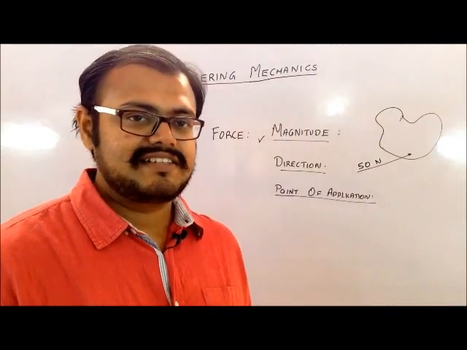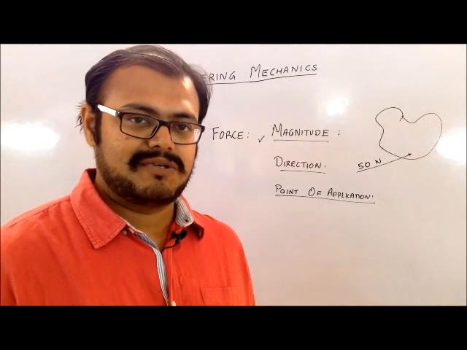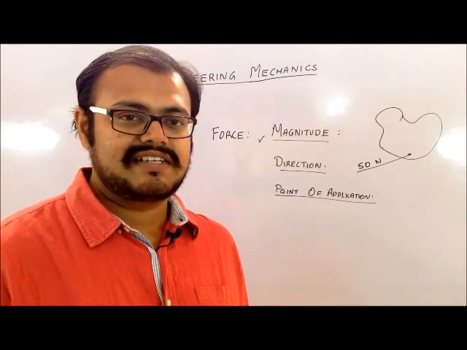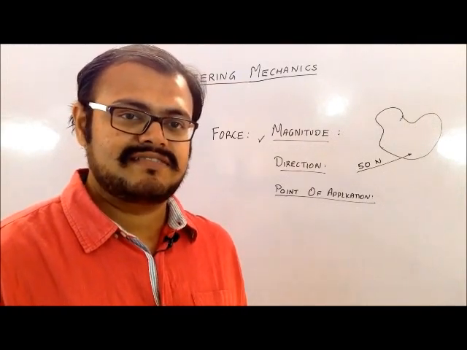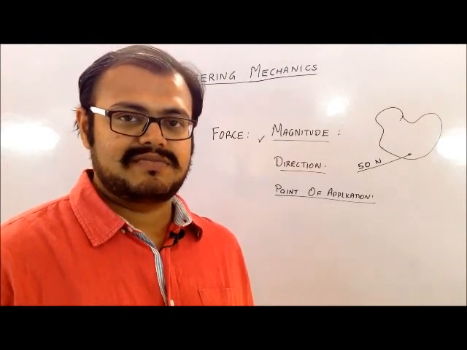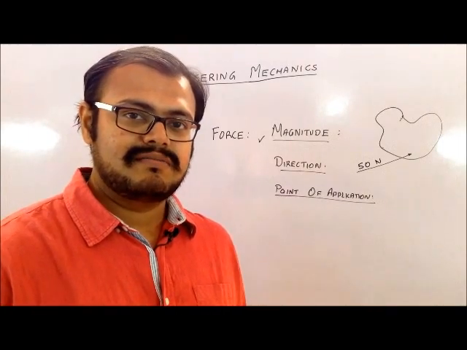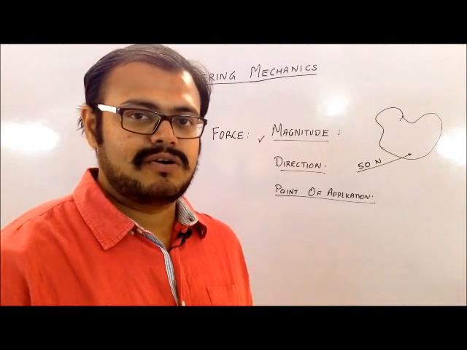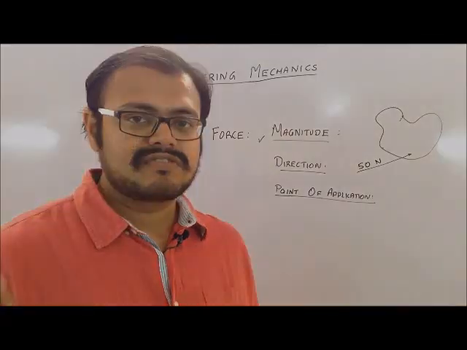So let us understand the definition of force. Force is some external agent which is acting on a body, which has a tendency to change the state of the object and also the shape of the object if the object is not rigid enough to withstand that amount of force. So what do you mean by state of object? State of object means that it will change from the state of rest to the state of motion, or from motion to rest. So that is the definition of force.